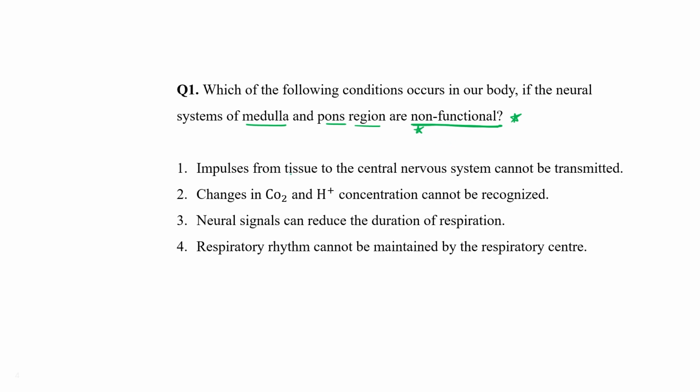First, impulse from tissue to the central nervous system can't be transmitted. Change in carbon dioxide and hydrogen ions concentration can't be recognized. Neural signals can reduce the duration of respiration. Respiratory rhythm can't be maintained by respiratory center. So you just take 5 to 10 seconds. After that, we will discuss the correct answer.